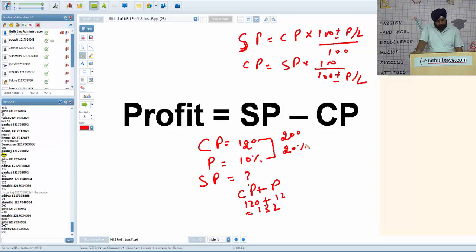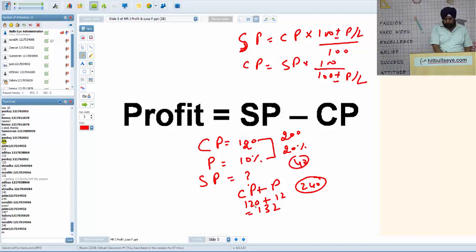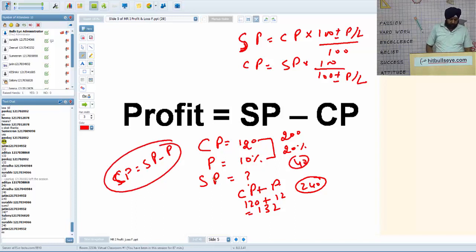First we are doing it by logic without formula. 20% of 200 is 40, so 200 plus 40, 240. So selling price is cost price plus profit. Similarly, if you have to find cost price, it will be selling price minus profit.